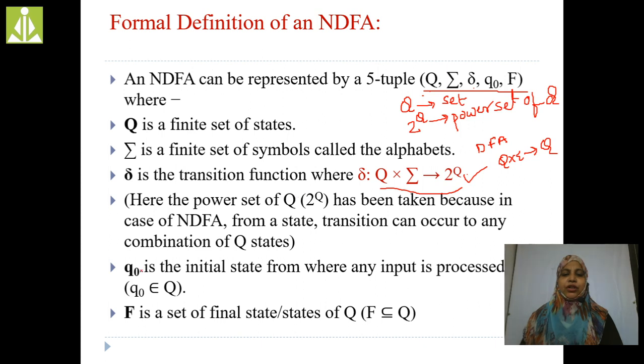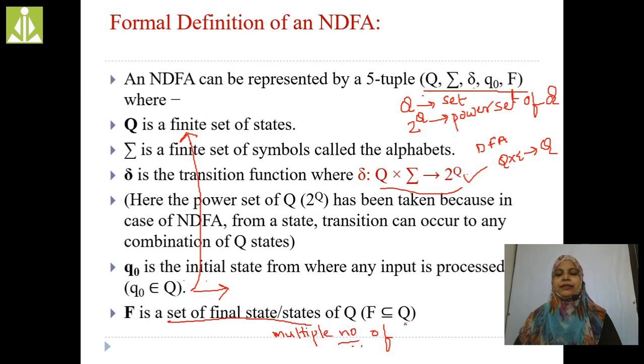Next, Q naught. Q naught is the initial state, just like DFA. Here also the initial state is indicated by an arrow. This Q naught must be present in Q. Whereas F is the set of final states. In this case we can have multiple final states.